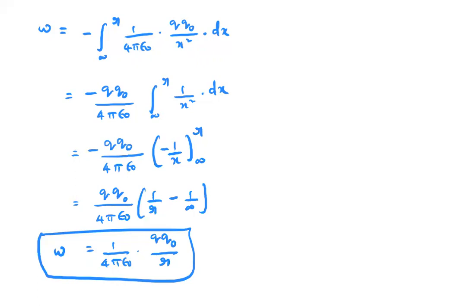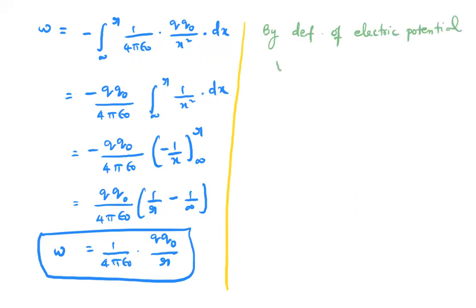Then, by the definition of electric potential, work done per unit charge, we can write V is 1 by 4 pi epsilon naught Q by r.